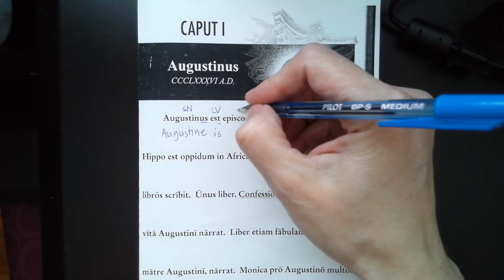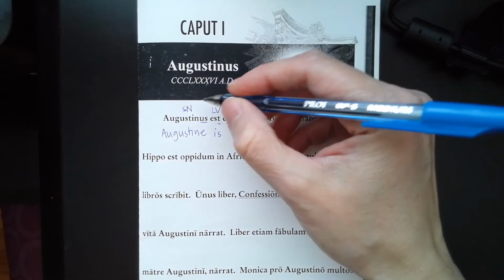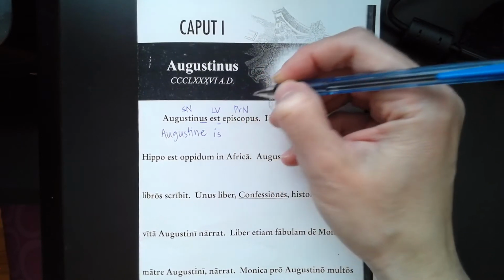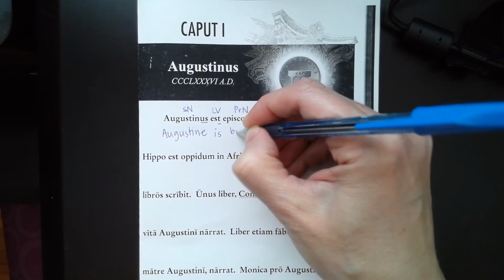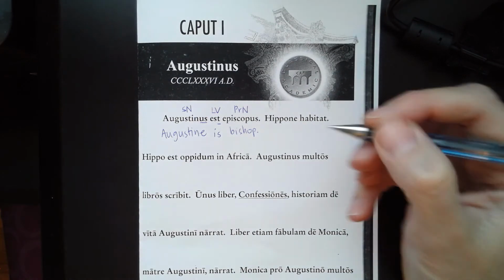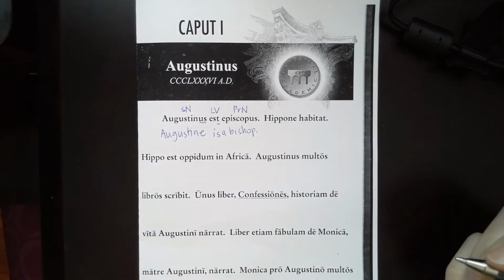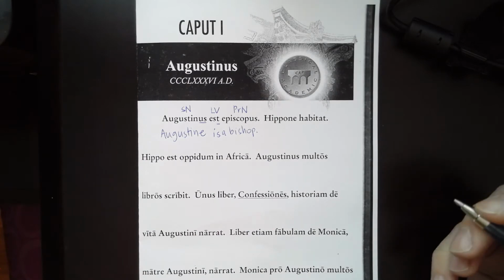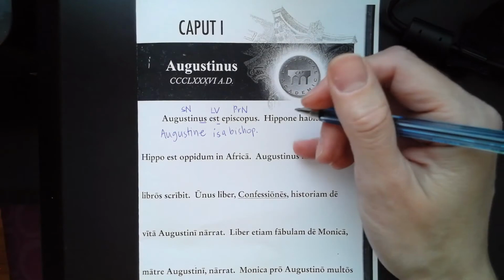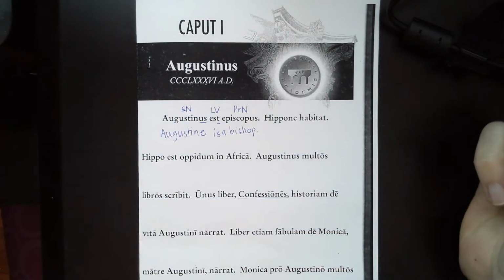This is a pattern B sentence, right? Subject noun, linking verb, and a predicate nominative. So this is bishop. Augustine is a bishop, right? Sometimes we have to add article adjectives. They don't exist in Latin, but they do in English to make a good sentence. Augustine is a bishop.